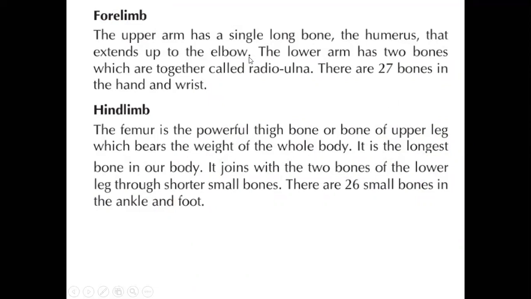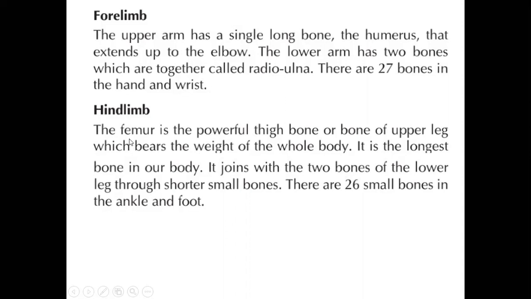The lower arm has two bones, which together are called the radioulnar. There are 27 bones in the hand and the wrist. So how many bones do we have in the hand? The 27 bones in the hand, including the wrist. Understand? Yeah.